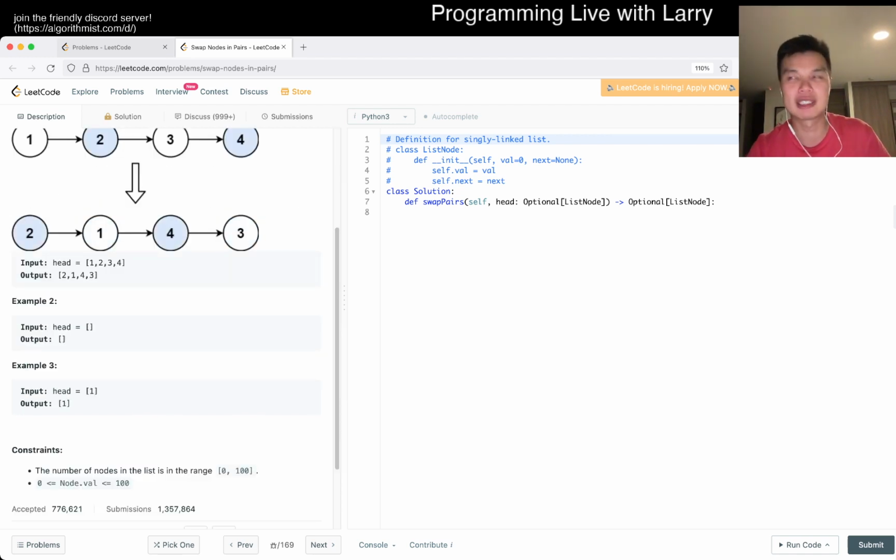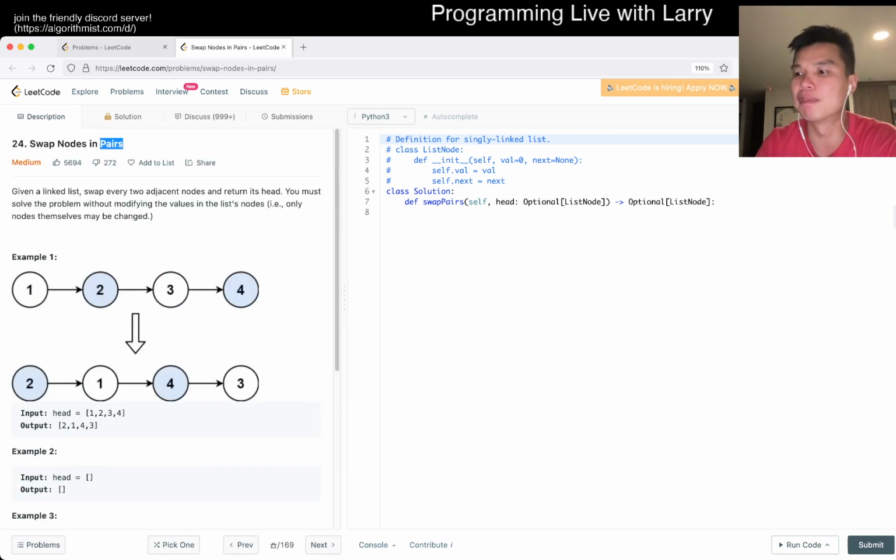I think what this one tests is just being careful, right? I always say this about linked list problems. I'm in Colombia right now, so I don't have pen and paper on me, but the way that I would do it is just draw it out. For example, in here you have 1 to 2, and you try to go to the end state, which is 2 to 1. So you figure out every step of the way what you want to do, and draw it out one step at a time. Once you draw out the diagram of what it looks like every step of the way, you can just implement it, and that becomes a lot easier.